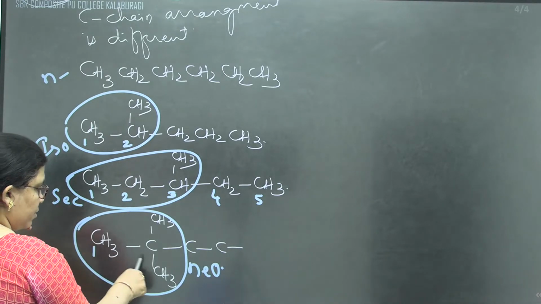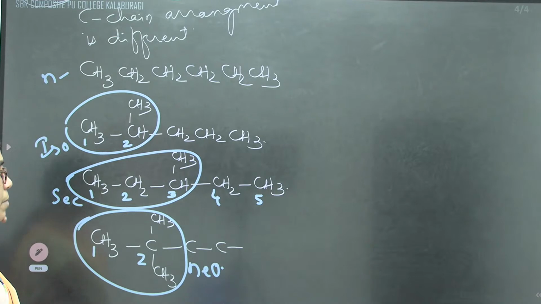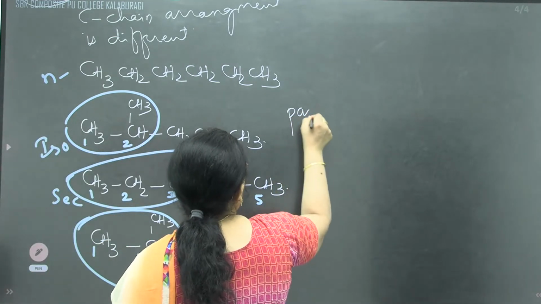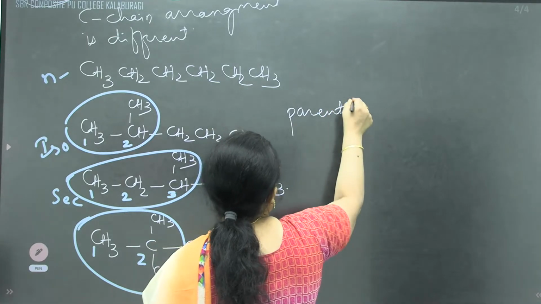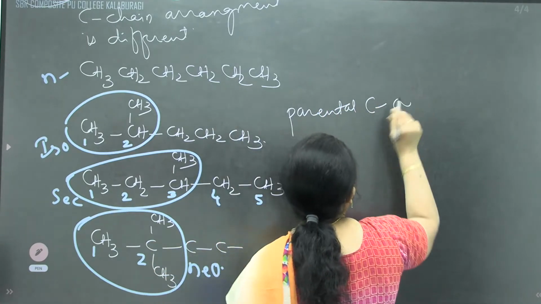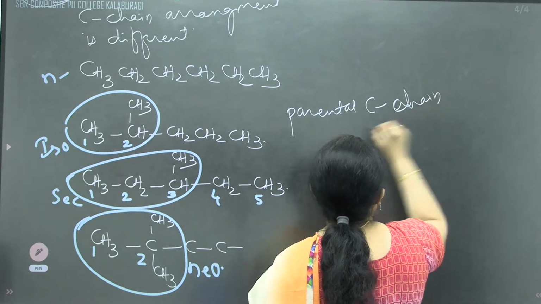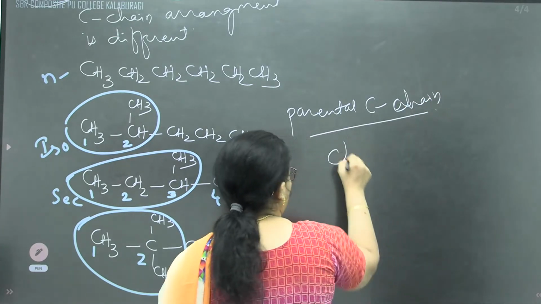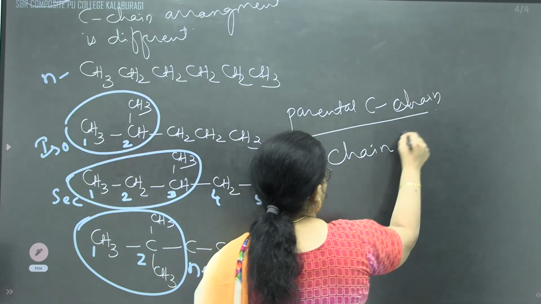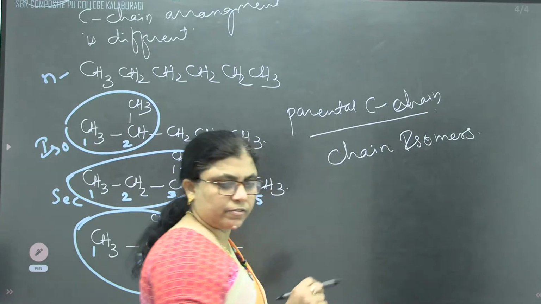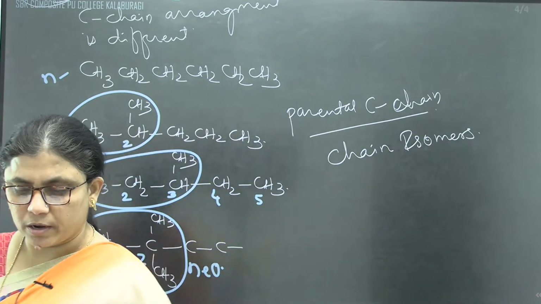But when you are writing with respect to chain isomers, the parental chain must be different. The number of carbon atoms in the parental chain must be different. Parental means what? Parental carbon chain. The parental carbon chain must be different. They are called chain isomers, children.